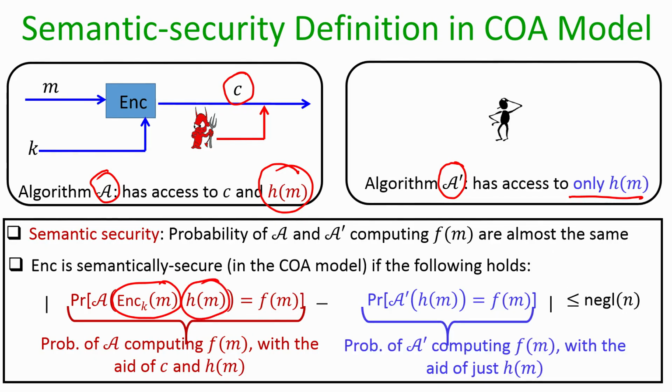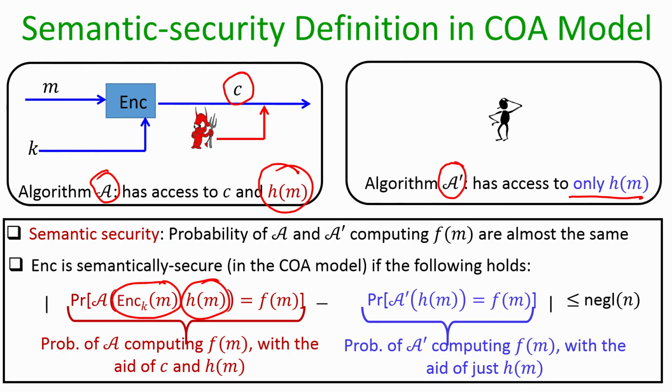Whereas the second probability is the probability with which the adversary in the second world, namely the adversary A dash, computes the value of f of m just using the value of the history function. So, if the absolute difference between these two probabilities is upper bounded by a negligible probability, then it means that whatever the adversary could have computed by seeing the ciphertext, namely whatever the adversary could have known about f of m using the help of C, with almost the same probability the adversary could have computed f of m without